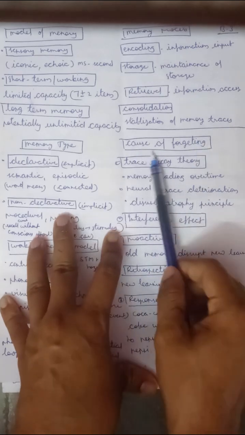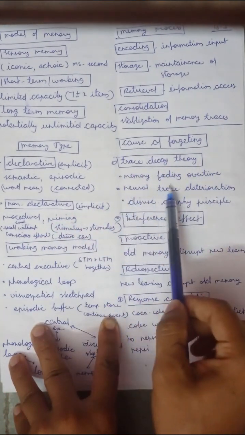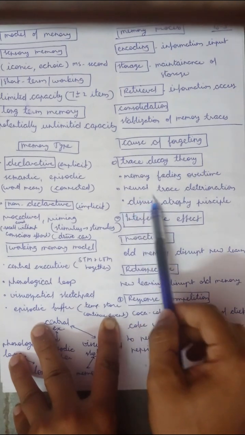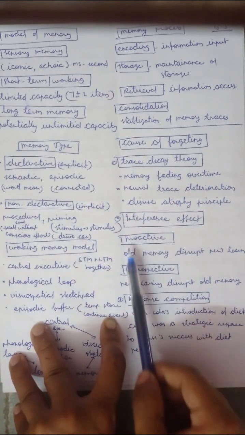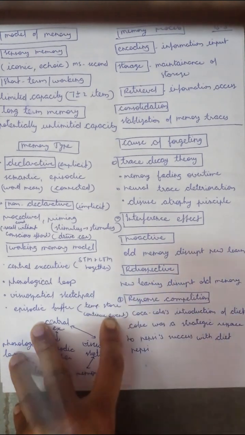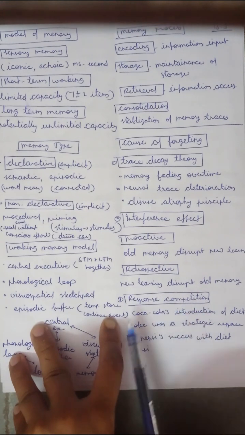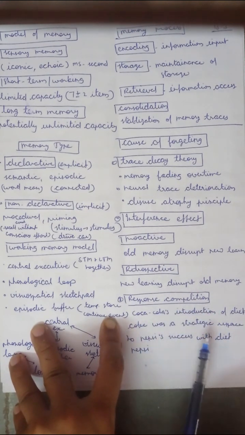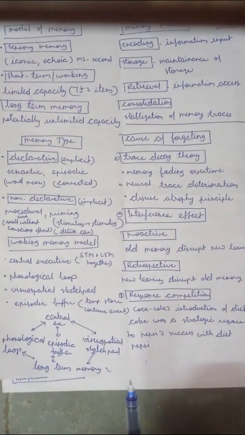Then the causes of forgetting. First, trace decay theory: memory fading over time, neural trace deterioration, and the disuse atrophy principle. The second is the interference effect. Proactive interference is when old memory disrupts new learning, and retroactive interference is when new learning disrupts old memory. Then response competition: Coca-Cola's introduction of Diet Coke was a strategic response to Pepsi's success with Diet Pepsi. If our competitor has a best practice, we also adopt it.